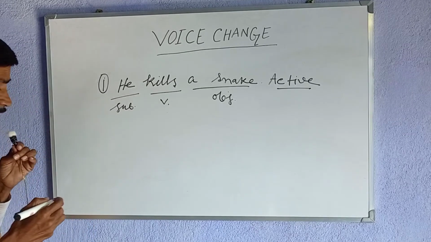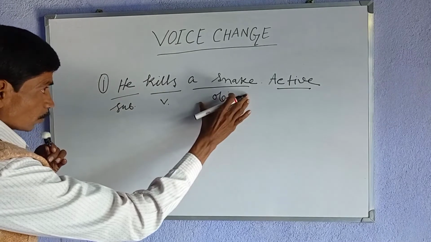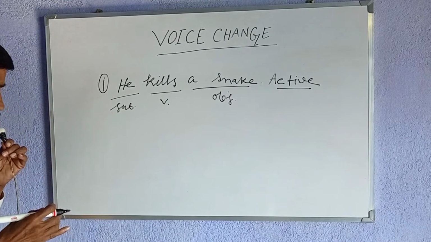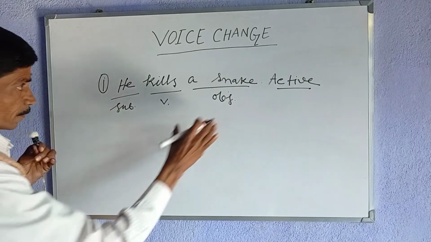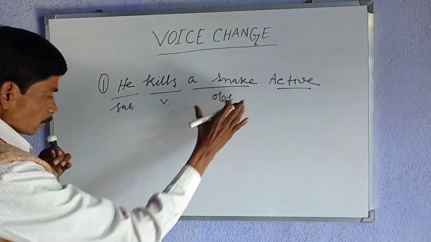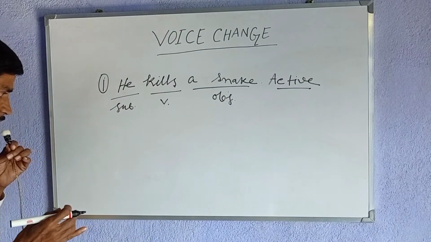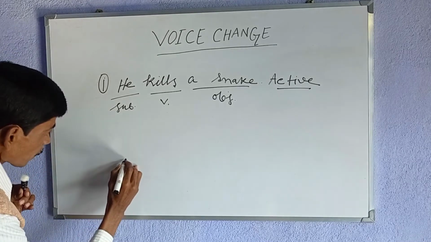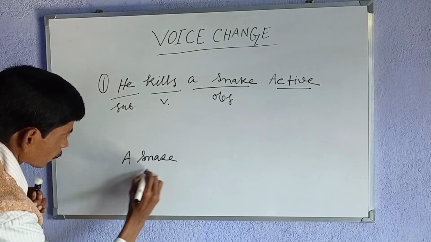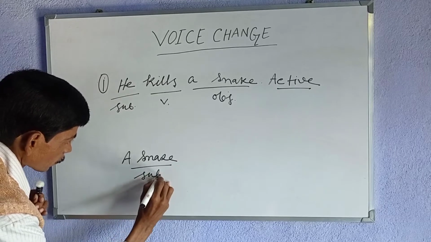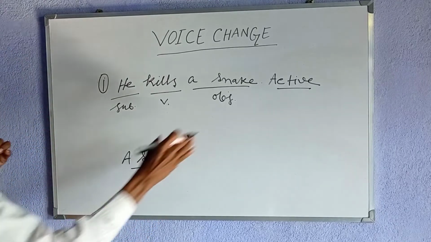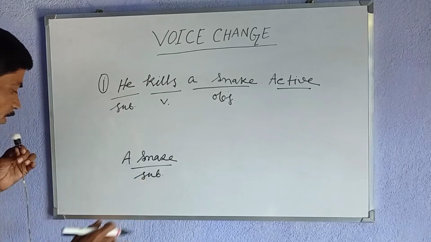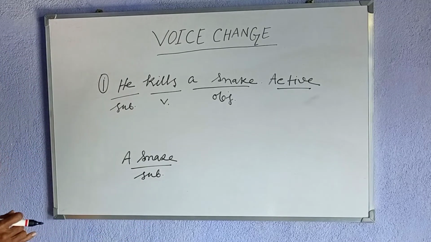Now, as per the rules of voice change, the object in the active voice becomes the subject in the passive voice. So, the object a snake will become the subject in the passive voice. So, let us write a snake first. Object, subject.